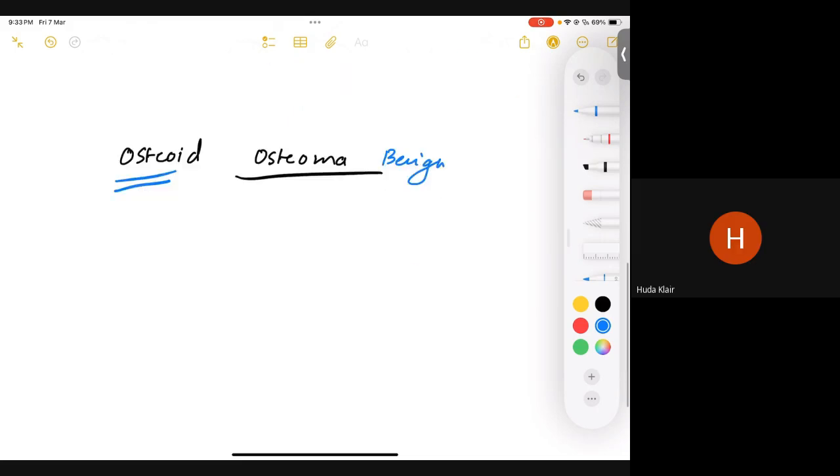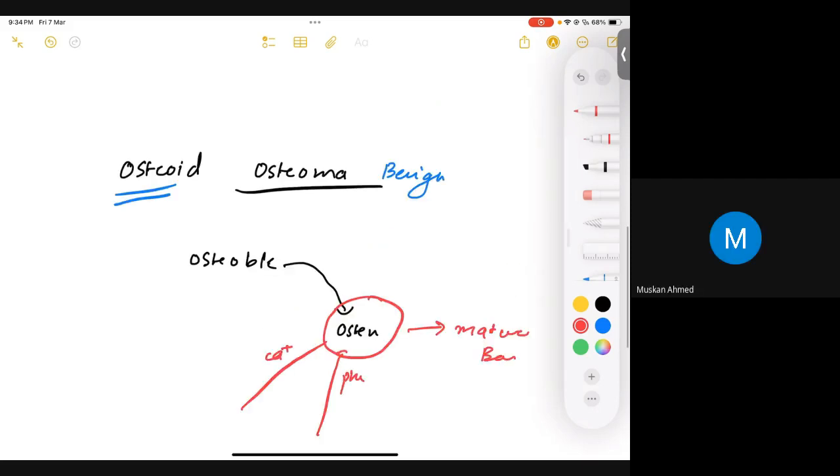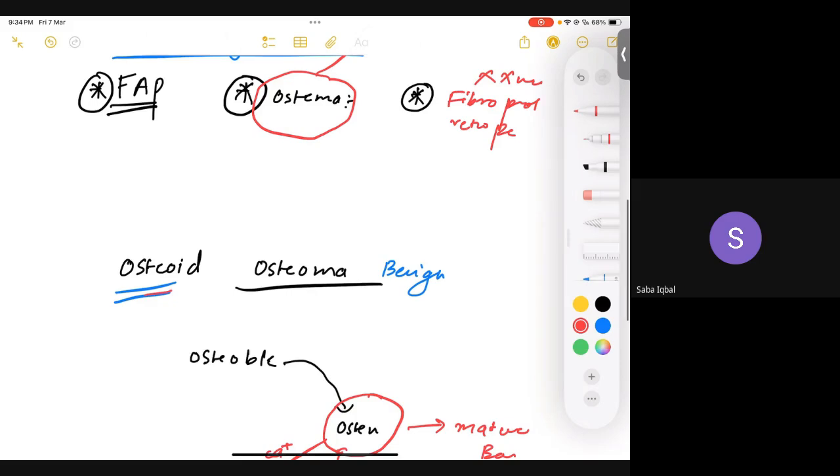If you guys remember, I was telling you that we have osteoblasts, and an osteoblast basically makes a matrix which is known as osteoid, right? And osteoid further is going to be calcified. Calcium and phosphate are going to be deposited, or mineralized, and in turn you are going to have a mature bone. Did you guys remember? Yes. Okay, perfect.